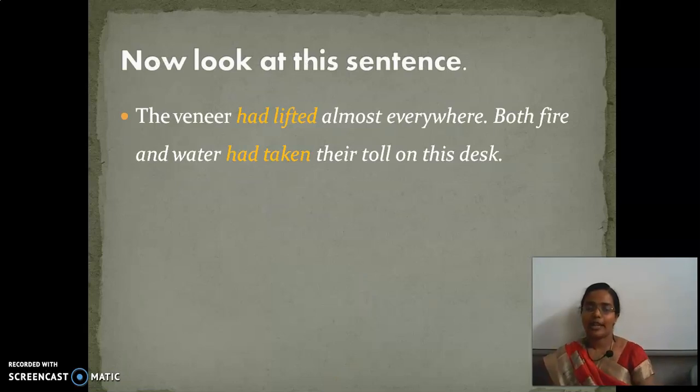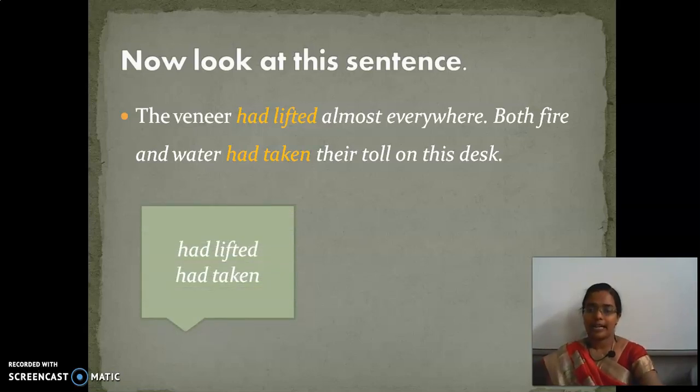Next, when we move on to the next slide, now look at this sentence. The veneer had lifted. The veneer is nothing but the surface of something, here the surface of the desk. The veneer had lifted almost everywhere. Both fire and water had taken their toll on the desk. Here you could see the verbs are had lifted, had taken. Lifted is the past form of the verb and we have added had to it.